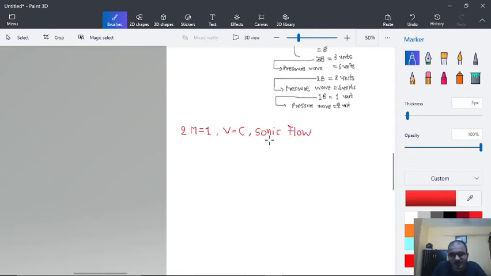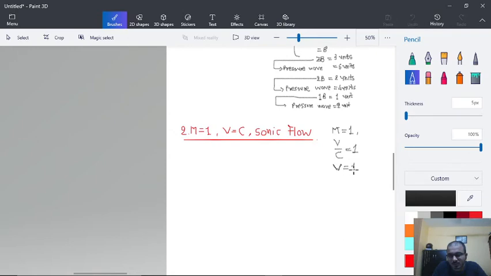So in such case, let us start with M equal to 1, so V upon C is equal to 1. So let us say V is equal to 1 unit. So C will be equal to 1 unit.